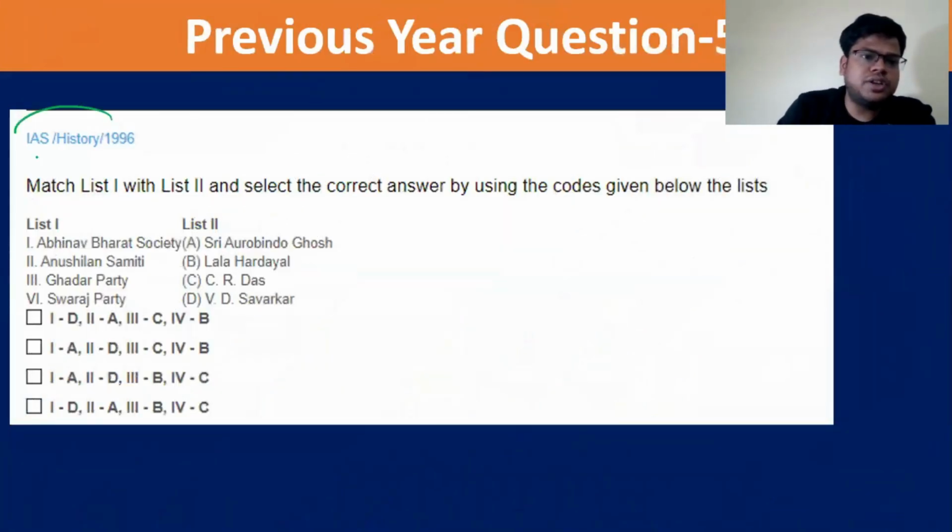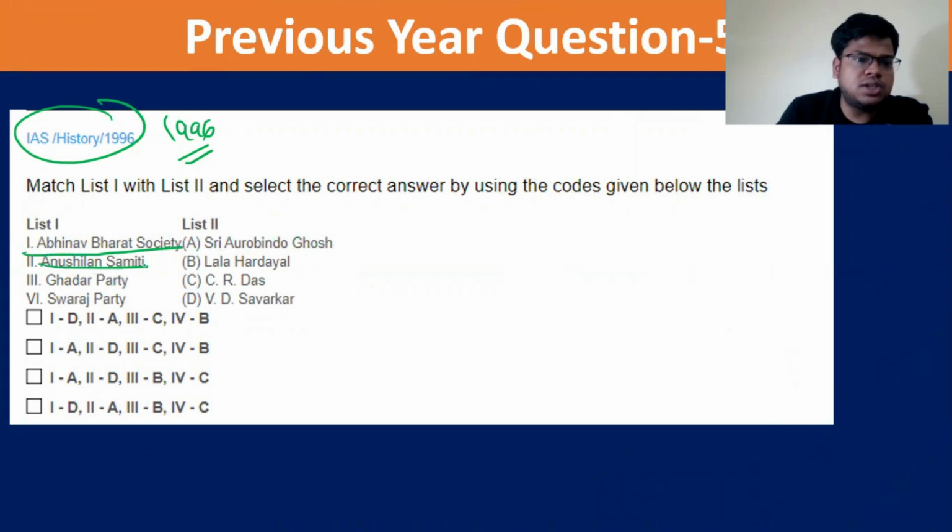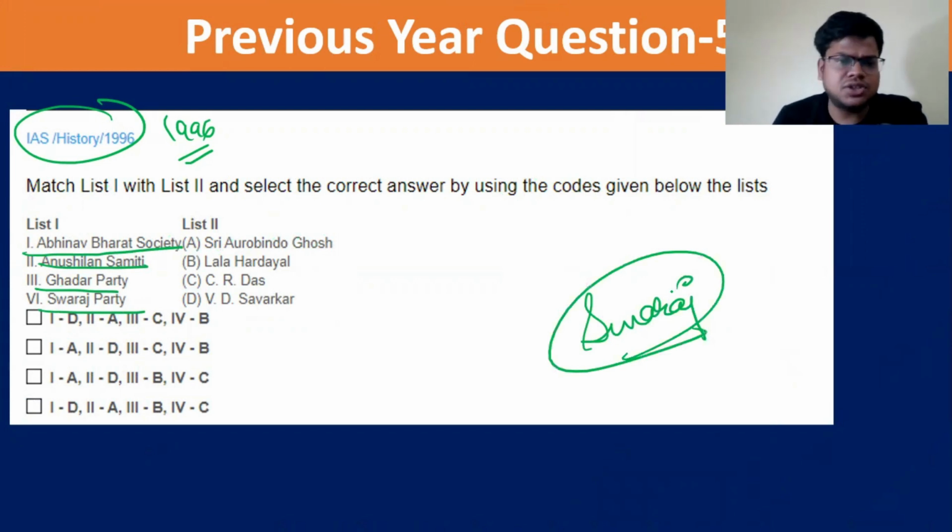Then History 1996. You have to match the two lists: Abhinav Bharat Society, Anusilan Samiti, Ghadar Party, Swaraj Party. The Swaraj Party we have not discussed. We'll discuss it within 5 to 6 lectures when we talk about Gandhi. Then we'll move to non-cooperation, and post non-cooperation we will talk about the Swaraj Party.